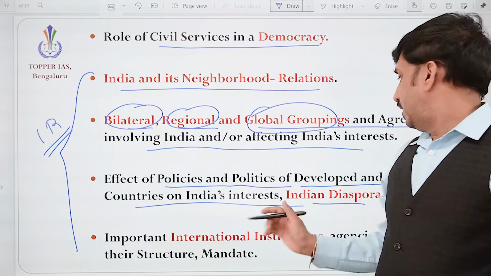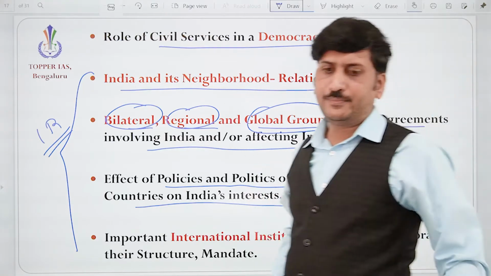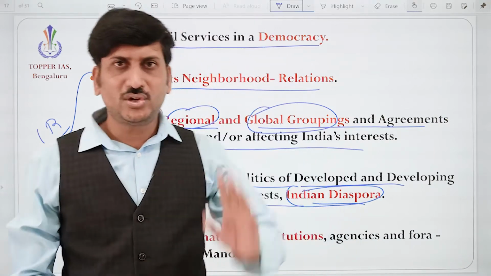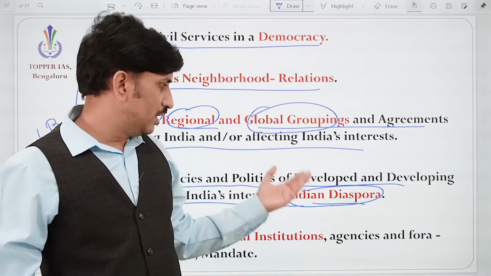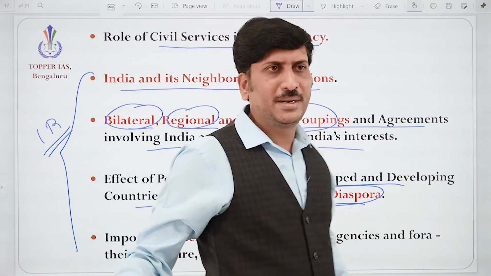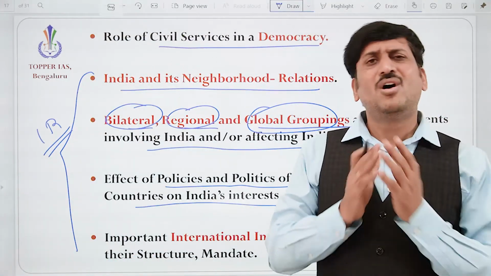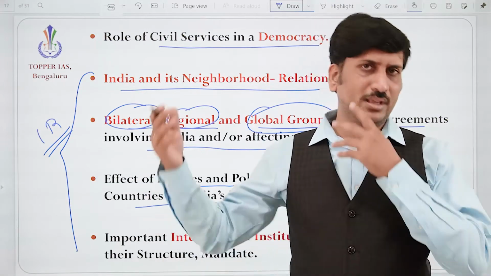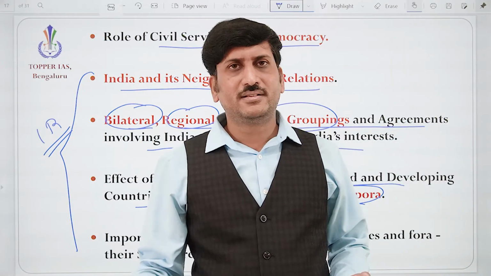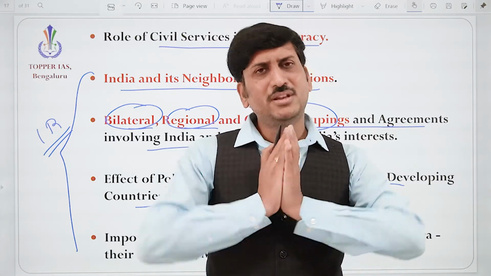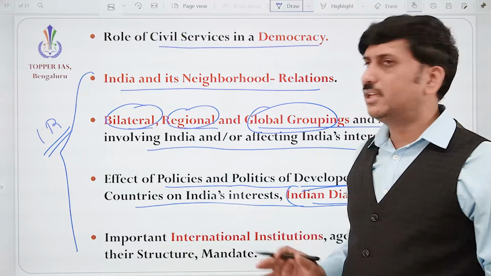Okay. And Indian diaspora. We know that since ancient times, Indian people have been spread across the world. Now also the Indian diaspora is present in the USA, France, all European countries, Australia, Southeast Asian nations, and African countries. Correct? So the Indian population is spread across the world. That is the Indian diaspora.